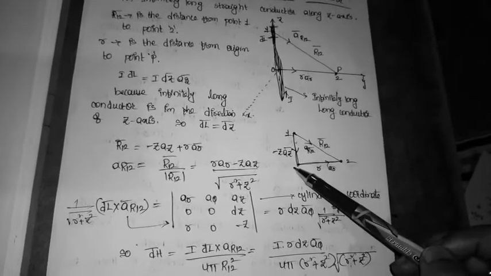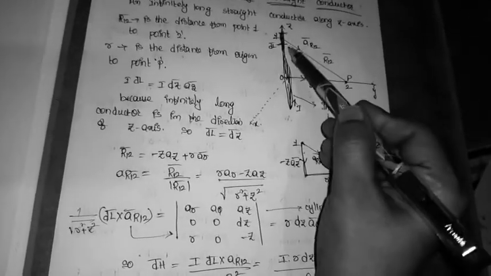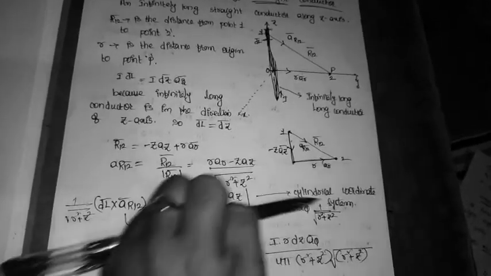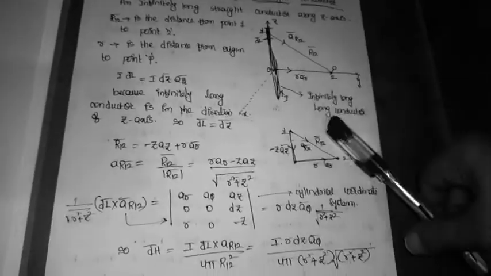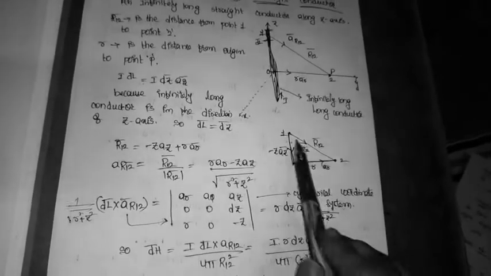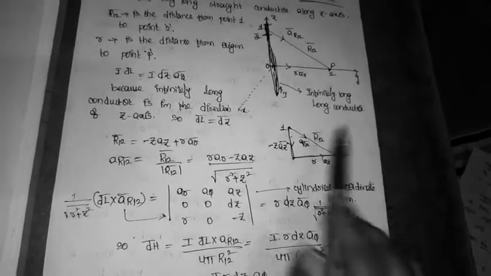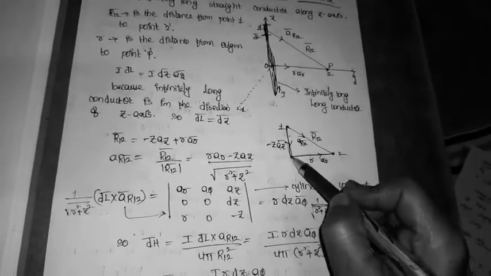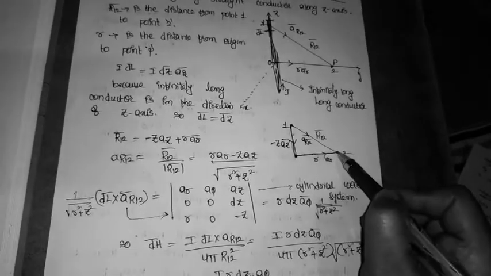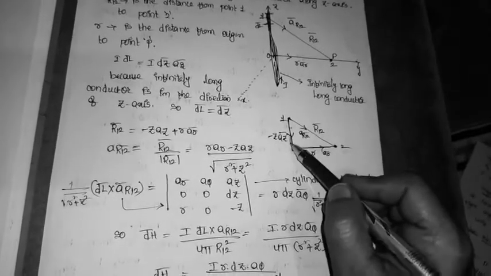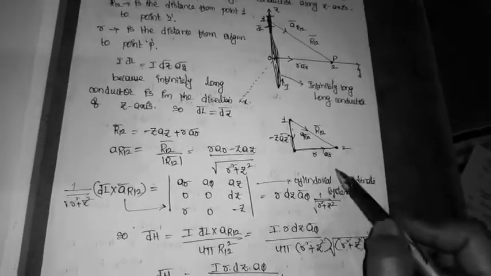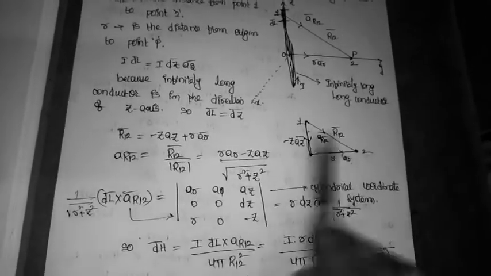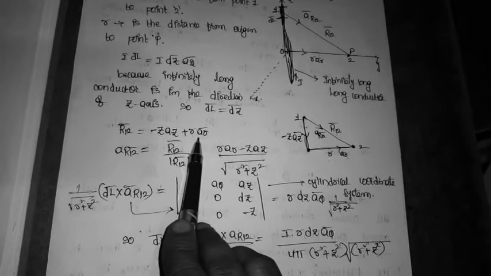Minus z a_z, because z direction is this direction, and minus z will be from upside to downside, and small r in this direction, and capital R12 in this direction. If I want to move from point 1 to point 2, I can directly move like this, or I can move from 1 to the origin and the origin to point 2. That is minus z a_z plus small r a_r direction. So R12 is nothing but minus z a_z plus r a_r.